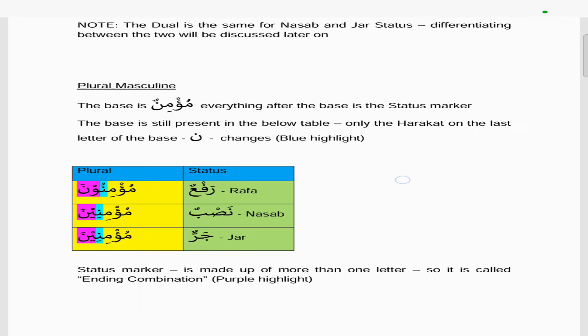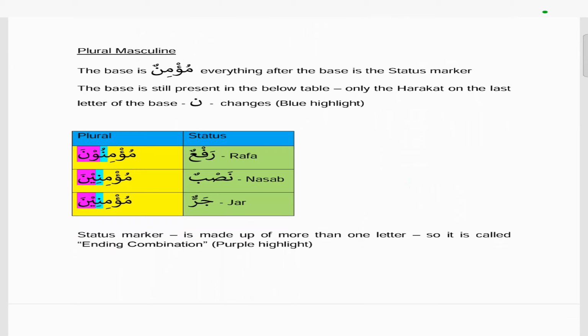And so if we go to the plural masculine, again the base is mu'minun. This is the original that's always there. Anything beyond that is part of the status marker. So again you'll notice if we look at the blue highlight within the table, the original mu'minun is still there. But in the case of the blue highlight, specifically, the noon in the rafa has a dhamma, and then it has a kasra in the nasab and the jar.